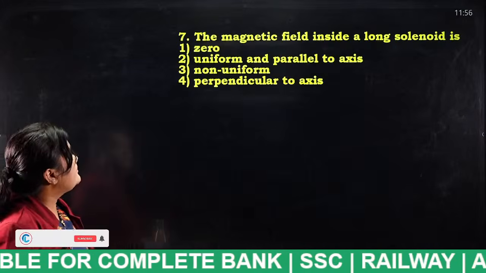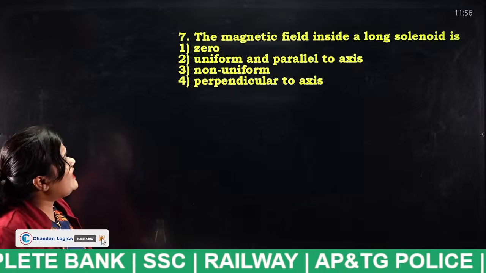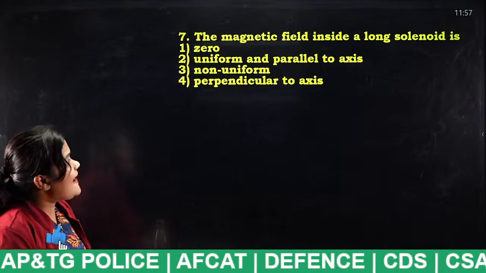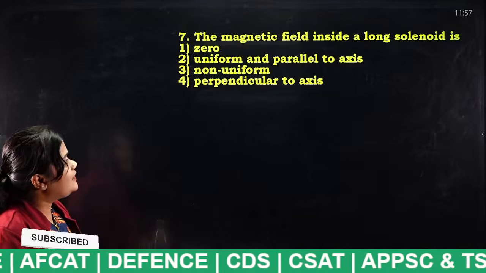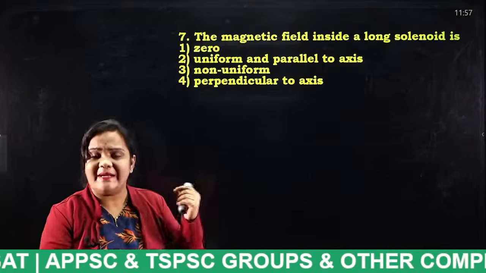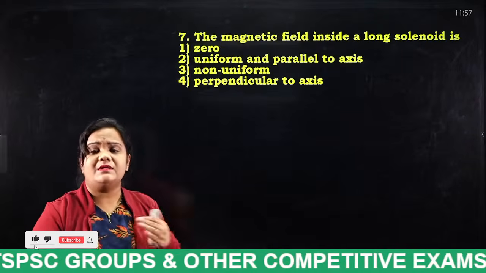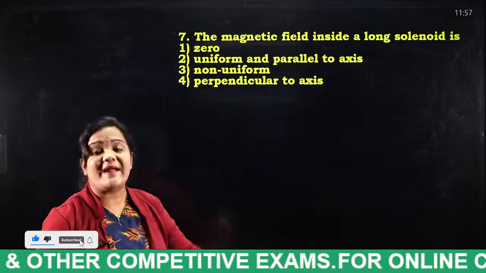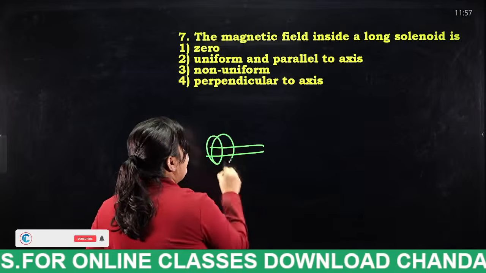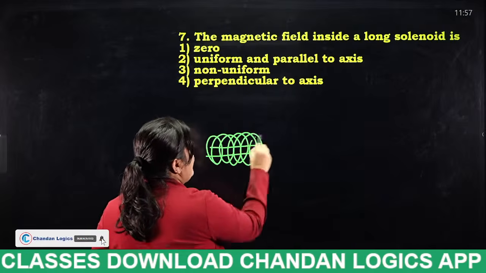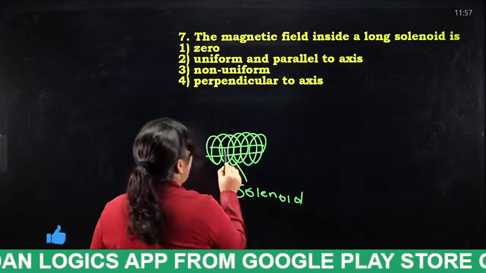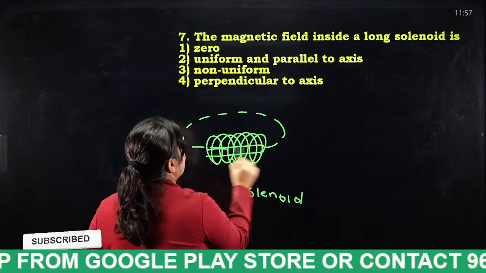So next question. The magnetic field inside a long solenoid is: 0, uniform and parallel to axis, non-uniform, perpendicular to axis. What is a solenoid actually? A particular metal rod that is wound with wires. If a rod is wound with wires, we say it is a what? Solenoid. How does the magnetic field act here? So that is the question.